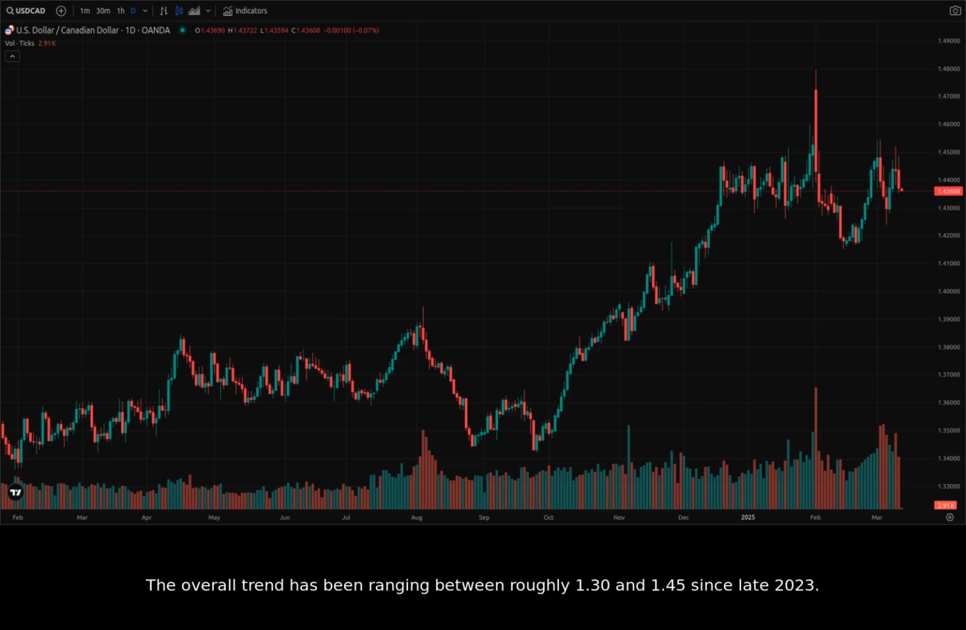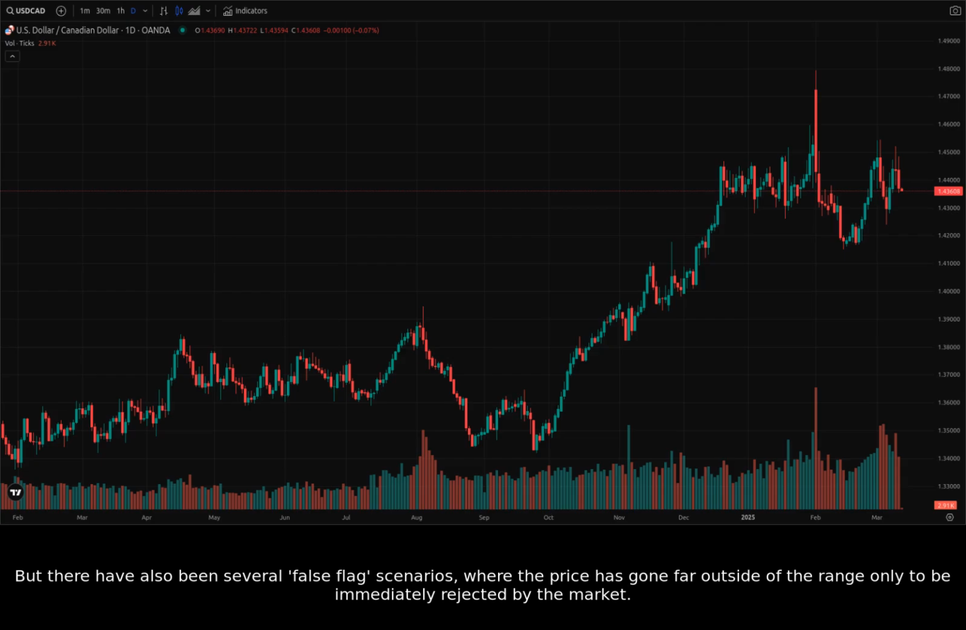The overall trend has been ranging between roughly 1.30 and 1.45 since late 2023. But there have also been several false flag scenarios where the price has gone far outside of the range only to be immediately rejected by the market.